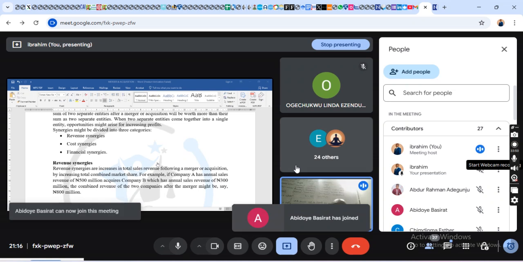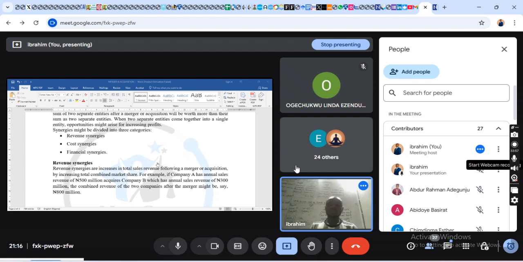I may ask you to explain the 3 types of synergy that occur as a result of this scenario, as a result of this merger or acquisition, as a result of AA Limited.